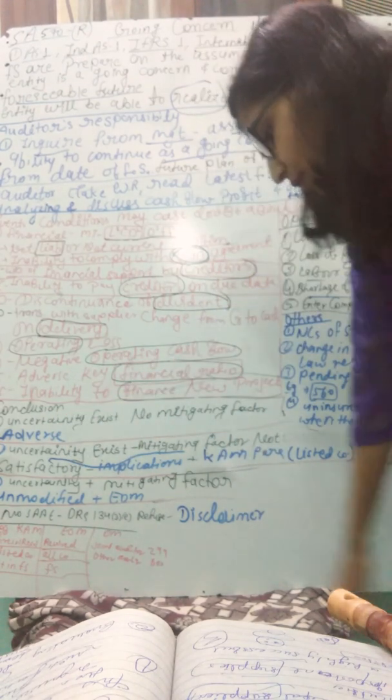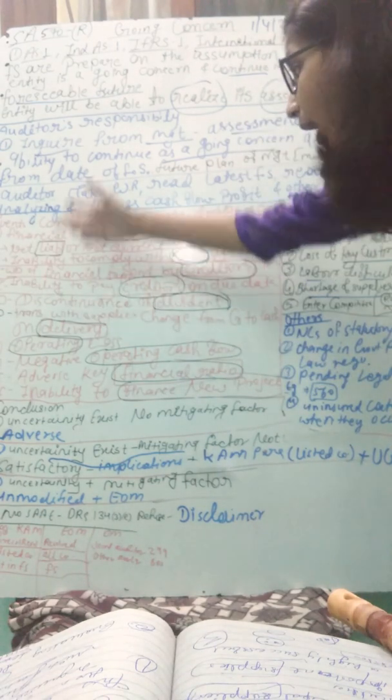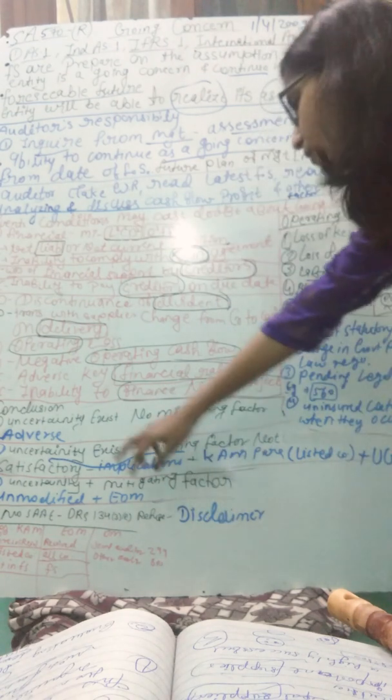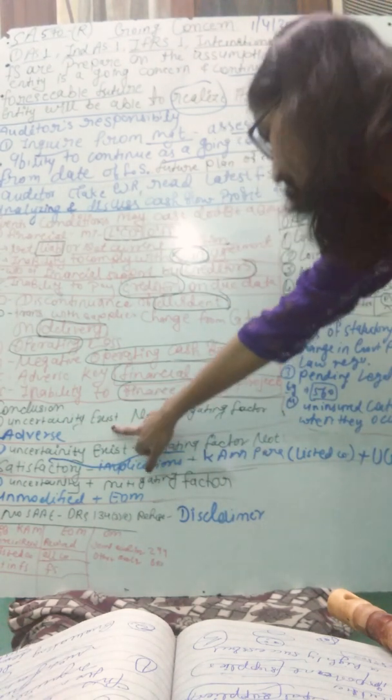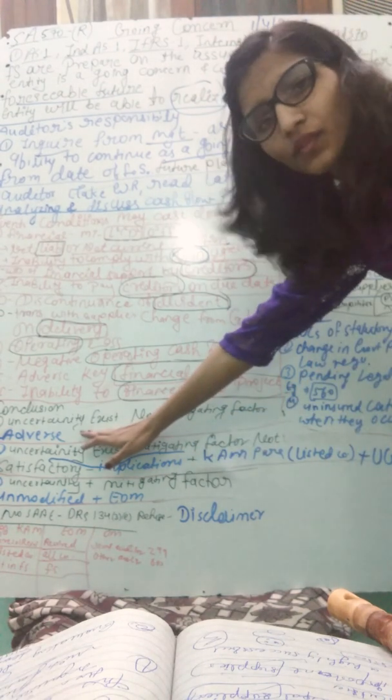Then conclusion, finally we are at the conclusion part. As an auditor, if we find that any uncertainty exists regarding the going concern, then what do we do? If uncertainty exists and there is no mitigating factor, then directly give an adverse opinion.